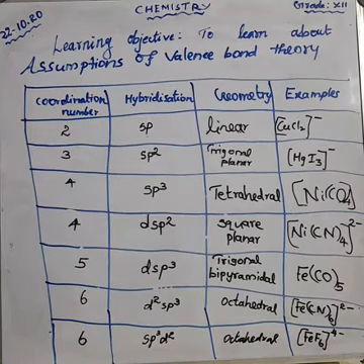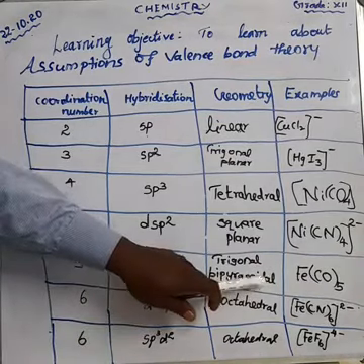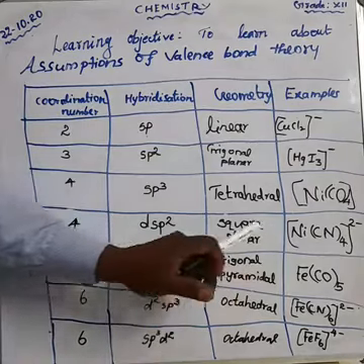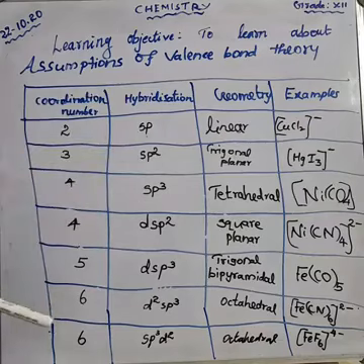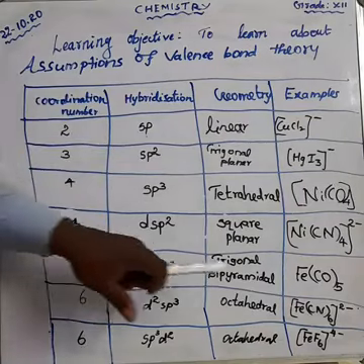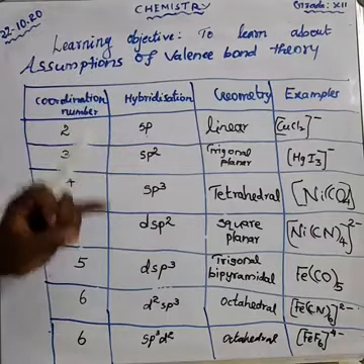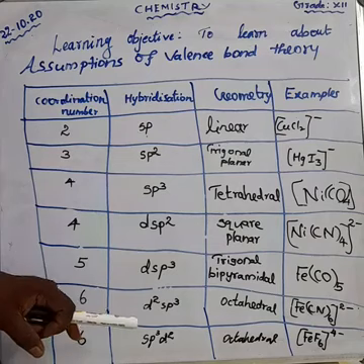What is the other name of inner orbital complex? Low spin complex. And one more name, spin paired complex. Okay, inner orbital complex means low spin complex or spin paired complex.